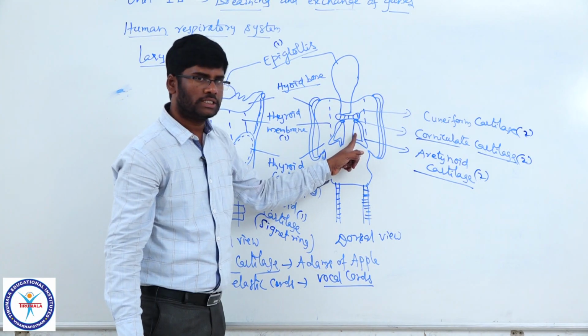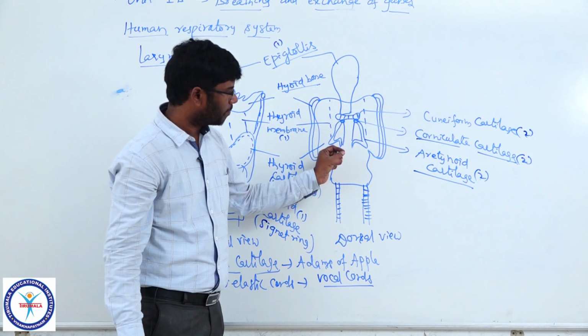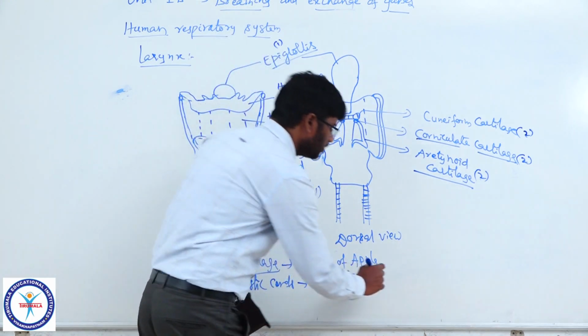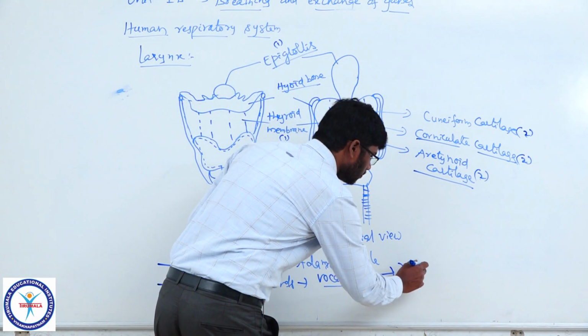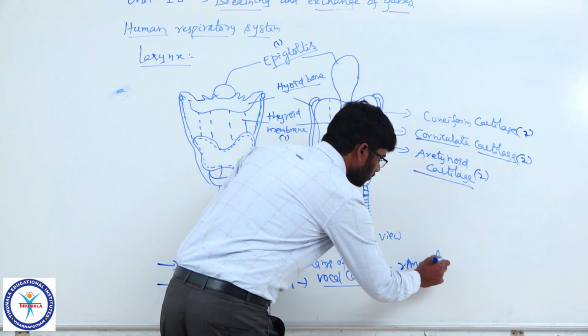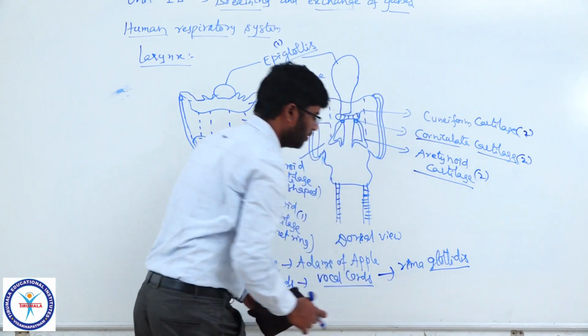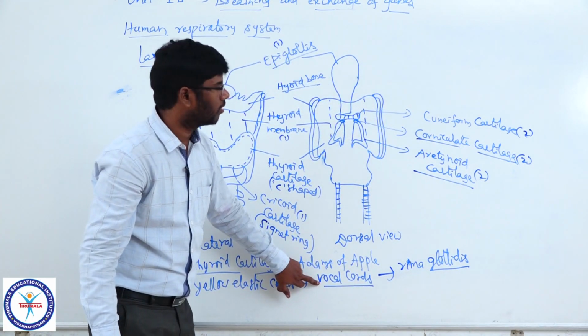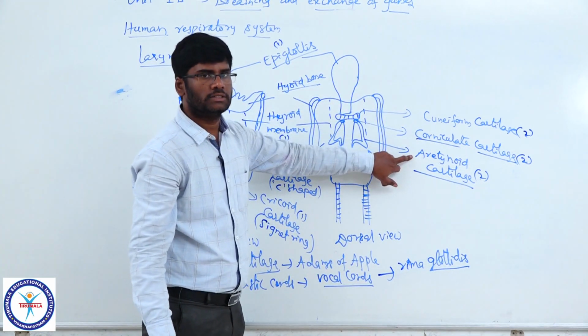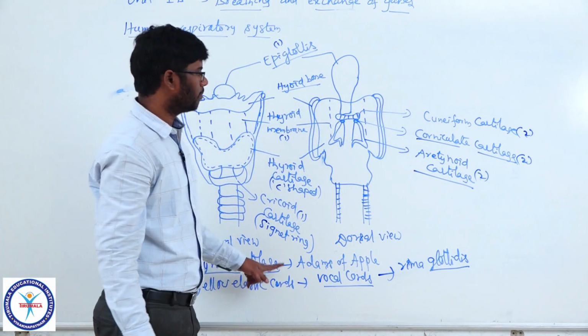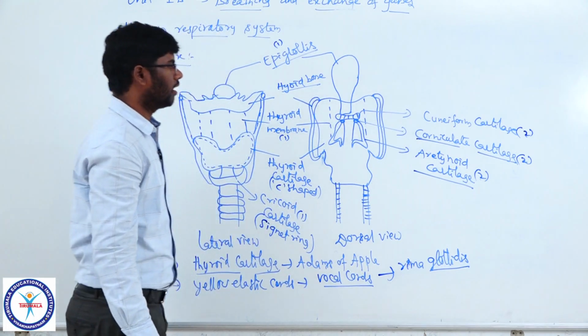The space between the vocal cords is called the rima glottidis. Rima glottidis is the space between the two vocal cords and the arytenoid cartilage. So, these vocal cords are yellow elastic fibers present between the arytenoid cartilages.